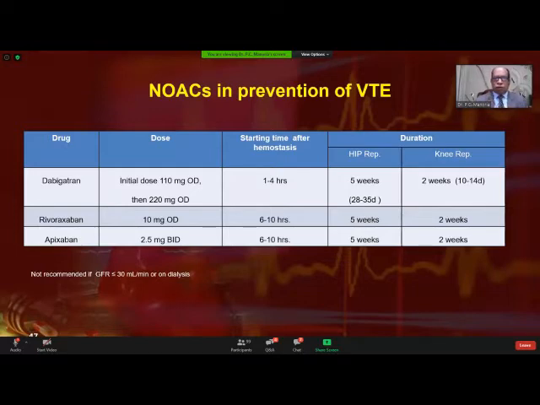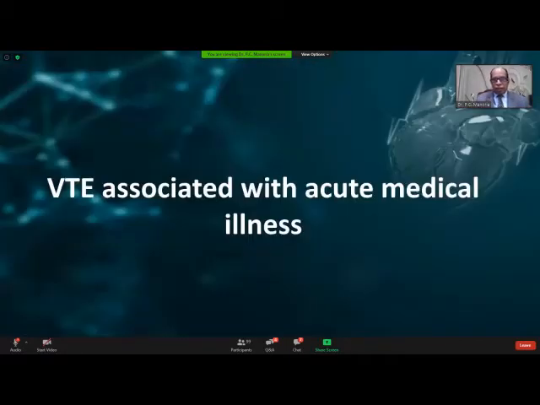And we now have oral DOACs. The dosing schedule is very simple, as you can see on the slide, and this must be widely publicized to prevent the deadly complication. You want to use dabigatran, 110 milligram on the first day, then 220 milligram, rivaroxaban 10 milligram, apixaban 2.5 milligram. They are usually started after hemostasis has been achieved, for 5 weeks in hip replacement and 2 weeks in knee replacement.